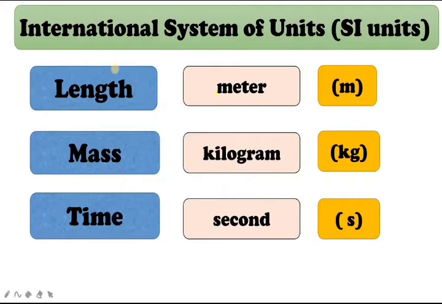This much you have to remember, the SI units of these three parameters. Length is meter, expressed with small letter m. Mass is kilogram, expressed with small k and g. And time is second, expressed with small letter s. These three units you have to learn by heart. It is very important for your upcoming syllabus.